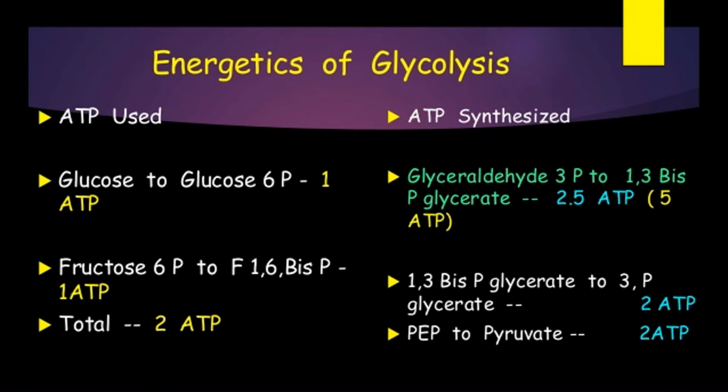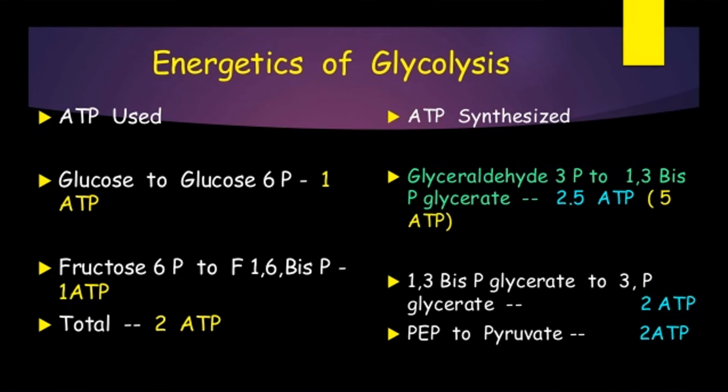Energetics, as already told, the first phase is energy consuming. So the first reaction, conversion of glucose to glucose 6-phosphate, will take one molecule of ATP, and the second reaction, conversion of fructose 6-phosphate to fructose 1,6-bisphosphate, also will utilize one molecule of ATP. So two molecules of ATP are utilized. And the second phase, that is the ATP synthesis or generating phase, where from glyceraldehyde 3-phosphate, 1,3-bisphosphoglycerate is formed, where two molecules of NADH are released, which enter the electron transport chain.